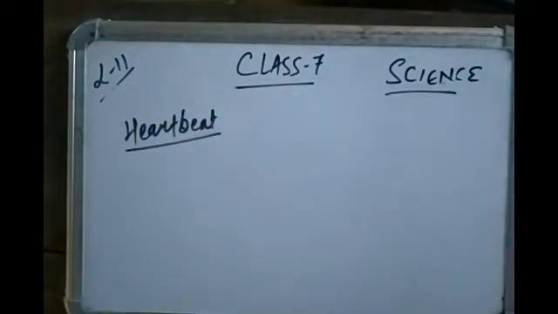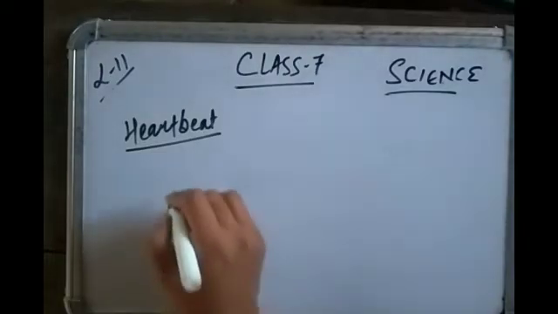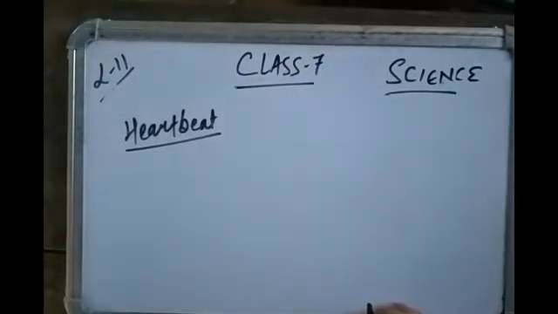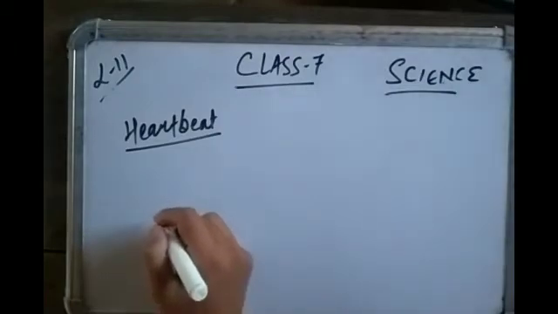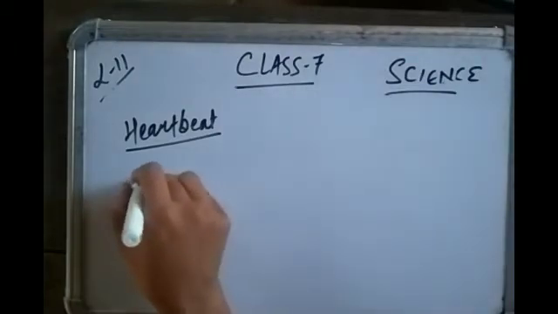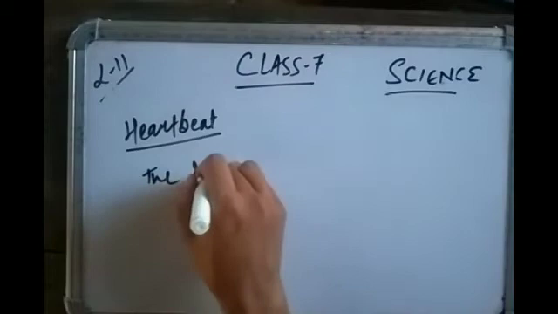The walls of the chambers of the heart are made up of muscles. The rhythmic contraction followed by relaxation is called heartbeat, which is the last topic of the circulatory system.